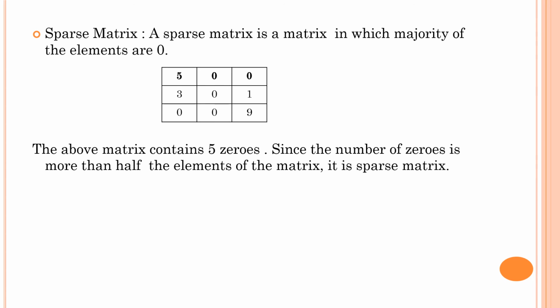Now, what do we mean by a sparse matrix? A sparse matrix is a matrix in which the majority of elements are 0. An example of a sparse matrix is given. This matrix contains a total of 5 zeros. Since the number of zeros is more than half of the elements of the matrix, such a matrix is called a sparse matrix.